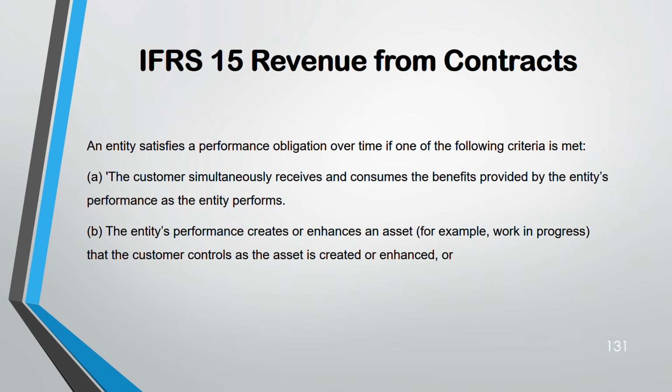B, the entity's performance creates or enhances an asset that the customer controls as the asset is created or enhanced. For example, work in progress. If something is in work in progress, why is it in work in progress? So that you keep on working on it and you improve that asset up to the point where you can sell it to the customer.